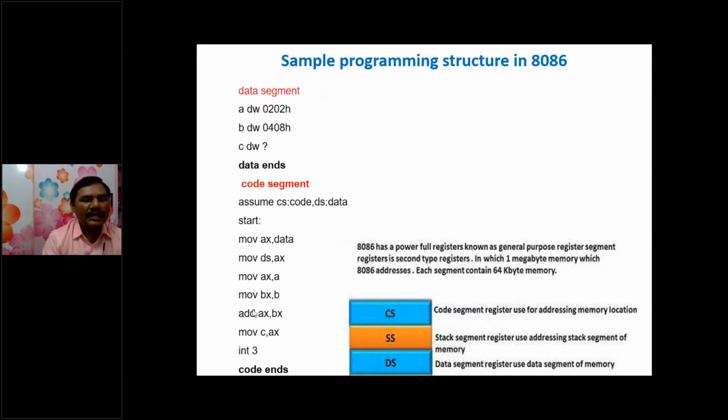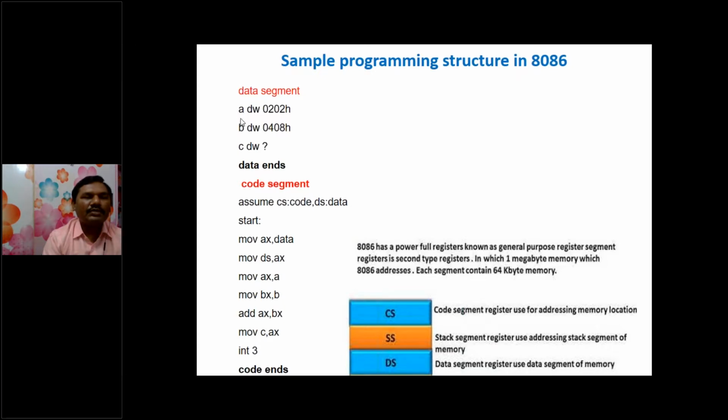Code segment helps us to write the programs using instructions, whereas data segment helps us to store the data to be operated on. Suppose I am performing ADD AX, BX. The AX register is filled by variable a and BX is filled by variable b.